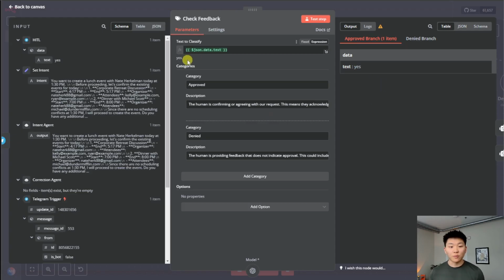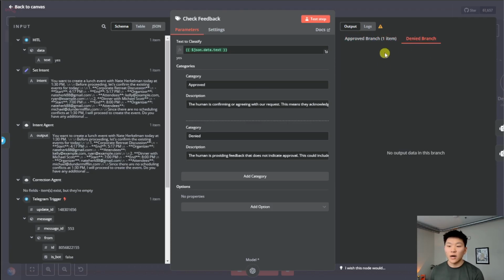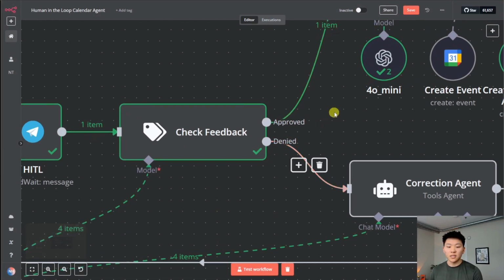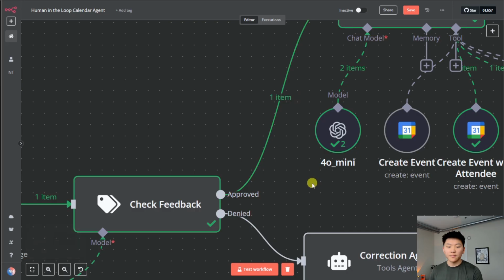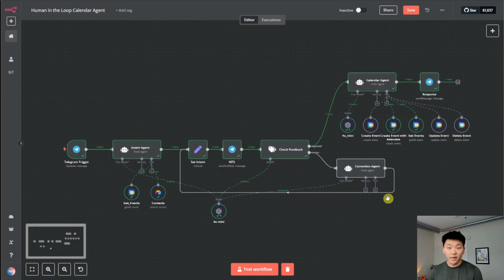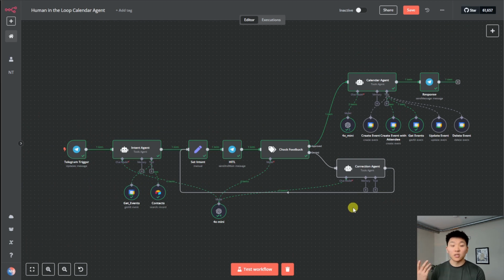In this case, all we said was yes, so the agent knew it was an approved message, and it pushed it down the approved branch. As you can see, there's one item. And if we click into the denied branch, there are no items. We can also see this by zooming out, looking over here, we have approved and denied. We can see approved, there's one item, and it went down this path because it's green, and then denied, the correction agent got nothing in this case because there was no denial message.